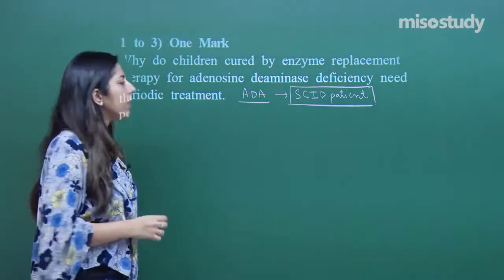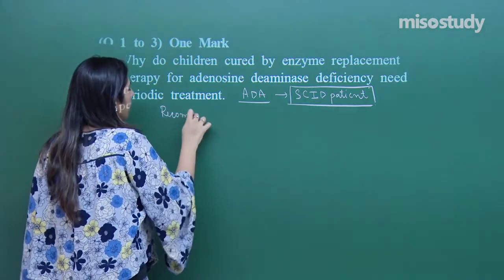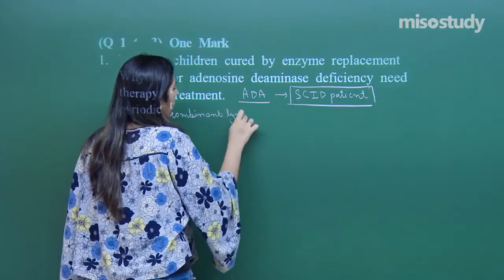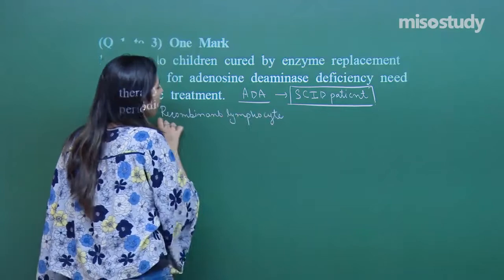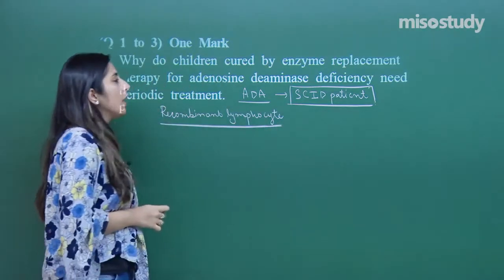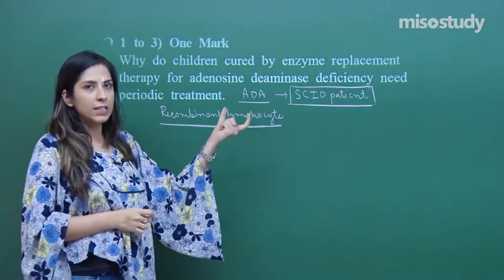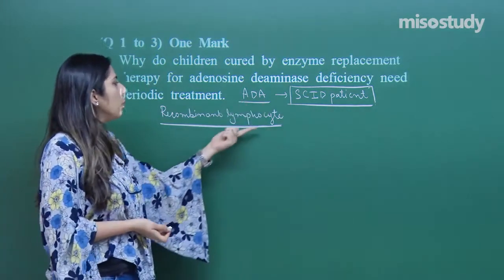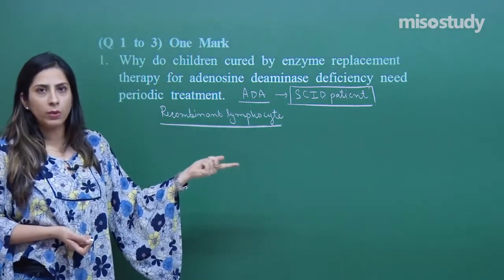In this case, the recombinant lymphocytes are prepared. These recombinant lymphocytes are prepared with the help of recombinant DNA technology, the gene or the cDNA of ADA is allowed to enter into these type of lymphocytes, and these lymphocytes are from the patient only.